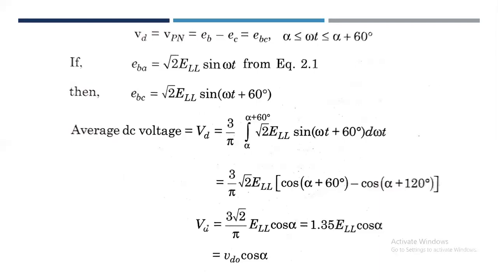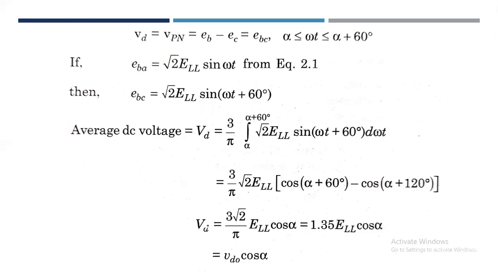Let us consider the interval corresponding to the conduction of valves 2 and 3. At the beginning of the interval, valve 3 is fired, and at the end of the interval, valve 2 is turned off.